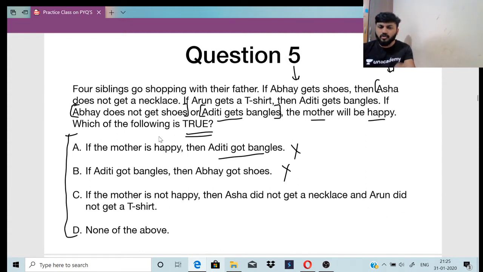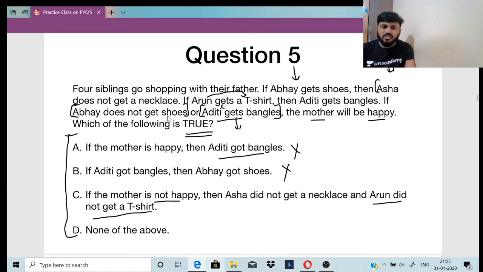If mother is not happy, then Asha did not get a necklace and Arun did not get a t-shirt. So yeah, mother is happy means Aditi gets bangles. If Aditi gets bangles, Arun gets a t-shirt, right? But it is written mother is not happy. That means Aditi is not getting bangles. Its converse: Arun is not getting a t-shirt. So Arun did not get a t-shirt.